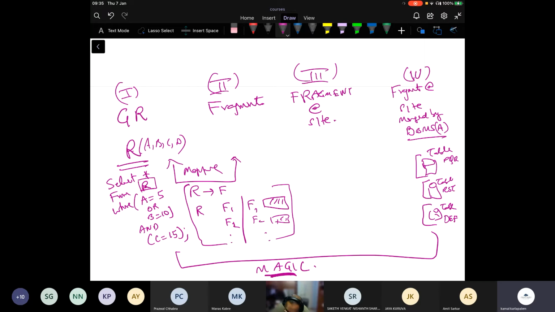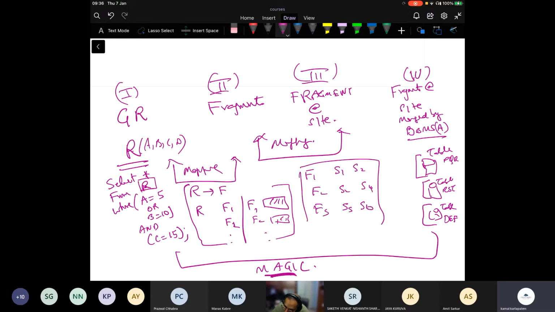So this R would be replaced by fragments. Then there is a mapping here which will say that fragment 1 is at site 1, site 2, fragment 2 is at site 2, site 4, fragment 3 is at site 5 and site 6. And therefore, I can replace this R with a fragment at a particular site. So I can replace this R with F2 at site 4. First I replace R with F, then F with F at a site.